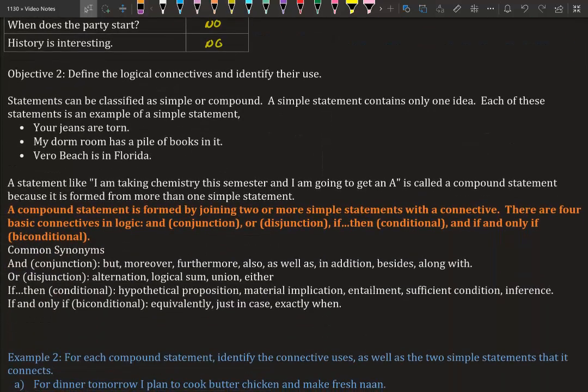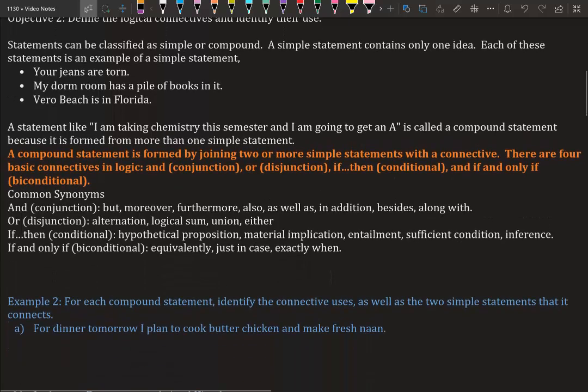Define the logical connectives and identify their use. So statements can be classified as simple or compound. A simple statement contains only one idea. Each of the statements in this example are simple. Your jeans are torn. I'm only saying one thing. My dorm room has a pile of books in it. I'm saying one thing. Vero Beach is in Florida. I'm saying one thing. So a simple statement is saying one idea, one thing.